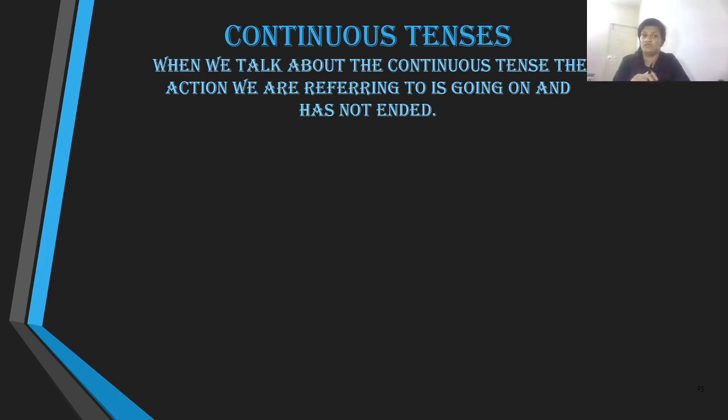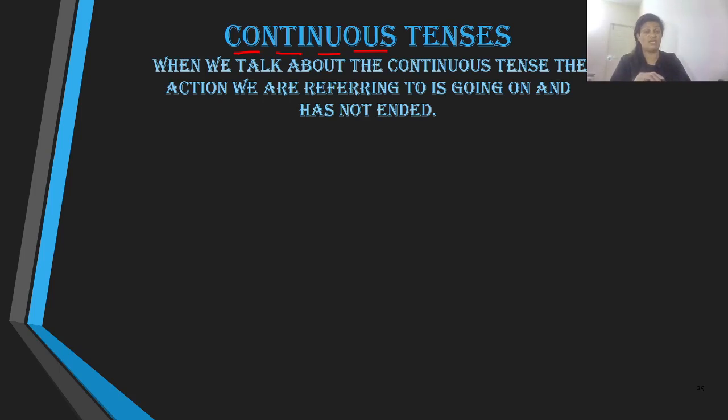Before I continue with continuous tenses, what is the meaning of continuous tenses? Let us focus on that. Well, when we say the word continuous, we are in fact referring to an action that is going on. The word is self-explanatory: continuous, meaning going on, not completed, in progress.